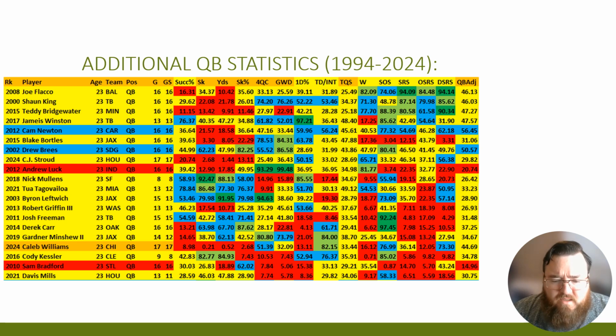But the biggest thing that really stuck out to me based on Caleb Williams was his sack percentage. He had probably the highest, or worst, I should say, sack percentage out of all the quarterbacks in the sample that he was in. And that was one of the major criticisms of him in college, taking sacks, unnecessary sacks. And that played through to the NFL. So that is a big concern for him.